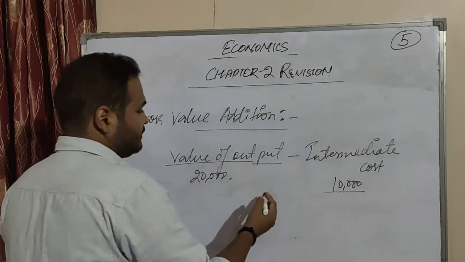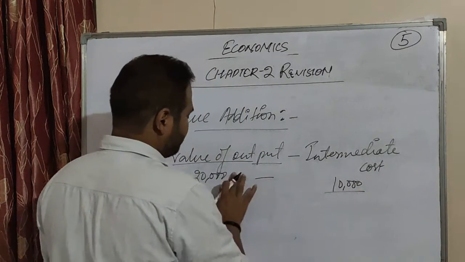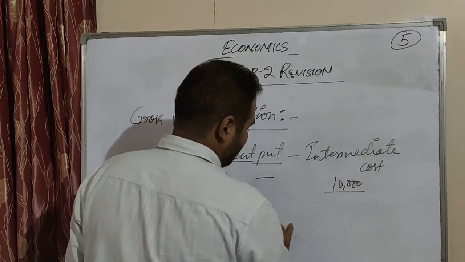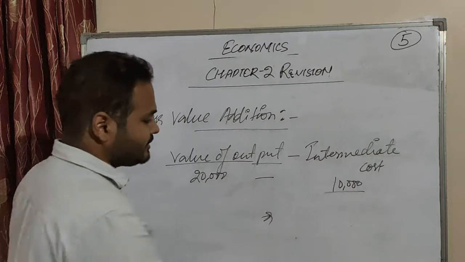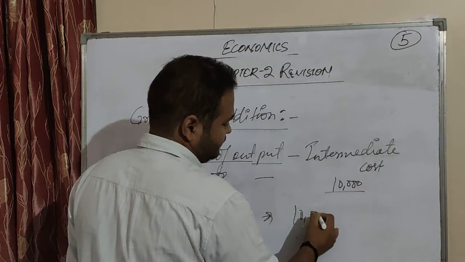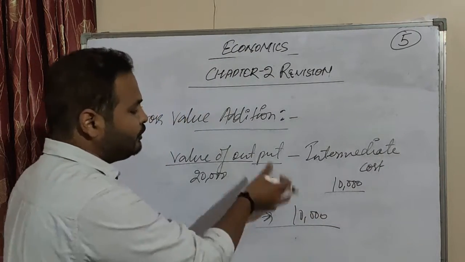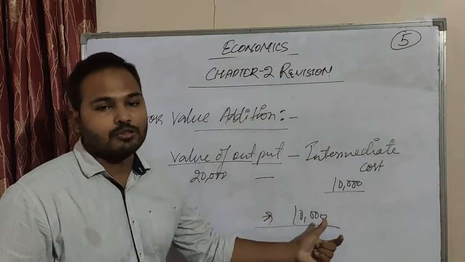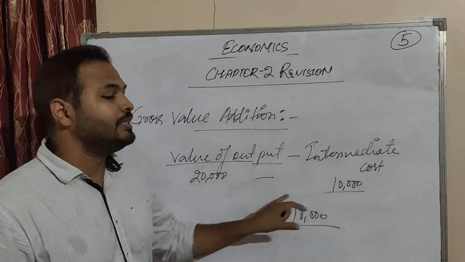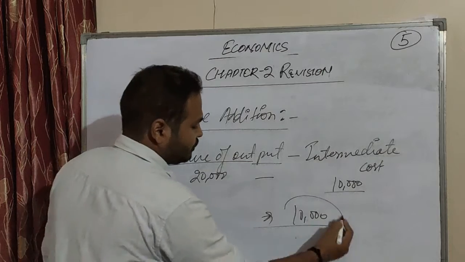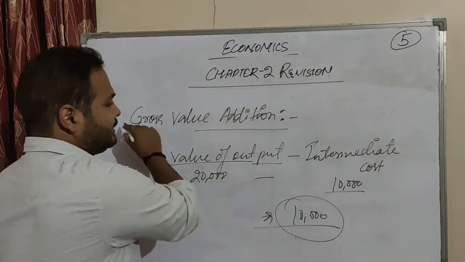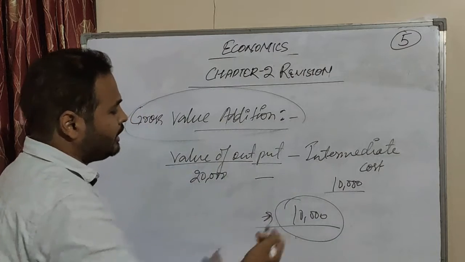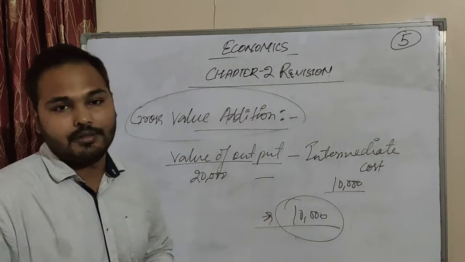Then 20,000 minus 10,000 is 10,000. The gross value added is 10,000, meaning the extra value charged by the producer. By this method you can find the gross value addition.